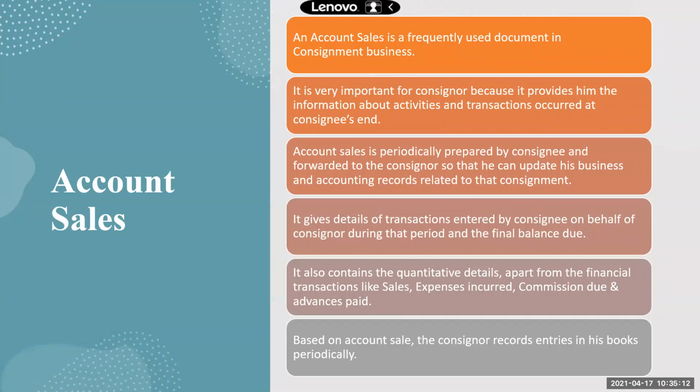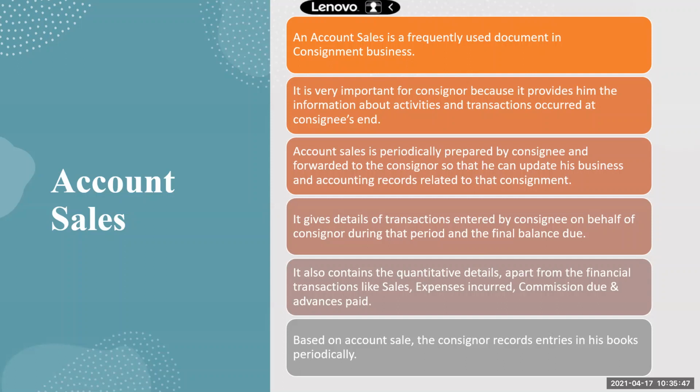Account sales is the second major document which is prepared in case of a consignment business. The pro forma invoice is prepared by the consigner and given to the consignee, right? Account sales is a document which is prepared by the consignee and given to the consigner. In case of a sale, we had only one document. Only the seller prepares. The buyer need not prepare anything. But in case of consignment, this is the document prepared by the consignee and sent to the consigner.